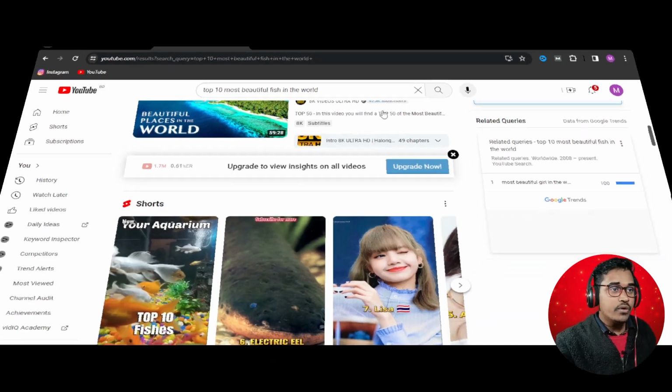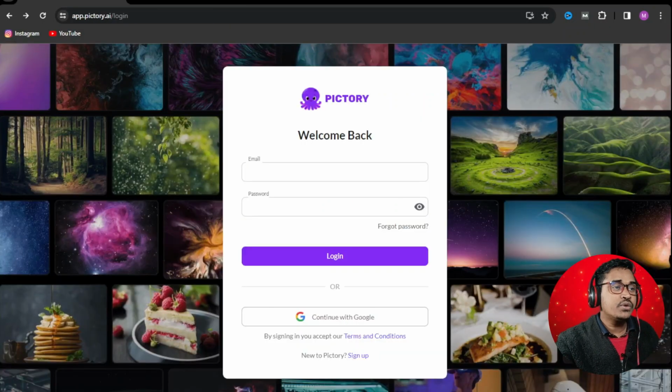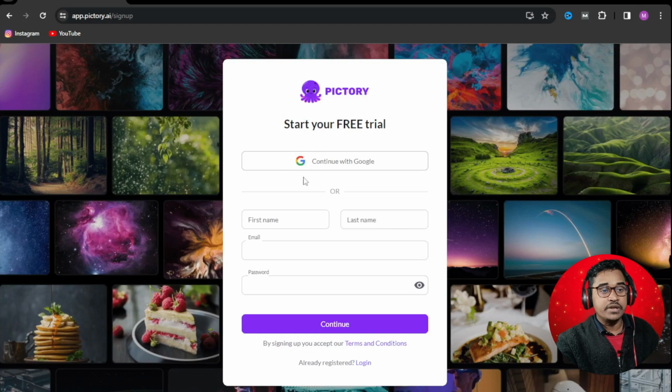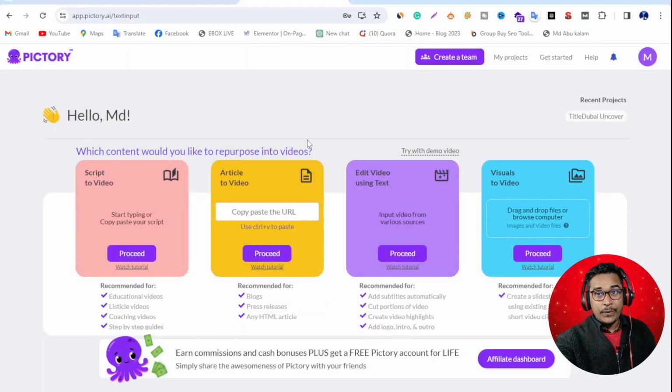So let's go. First I'm going to pictory.ai. This link I will attach in description below. When you click, you are redirected to this website. So first you need to log in here. Just you can see new to pictory, just sign up here. Then I recommend it for Google. Okay, my login are successfully.